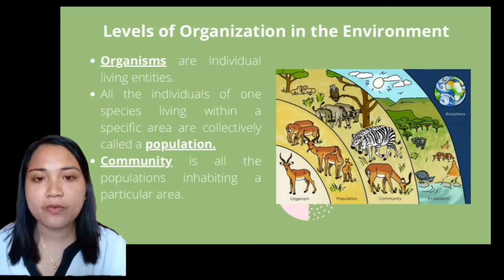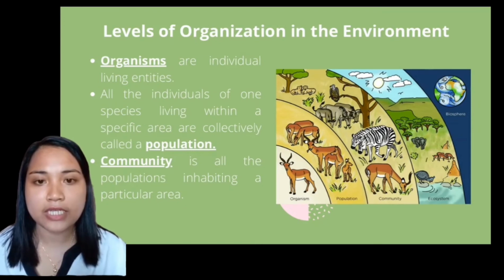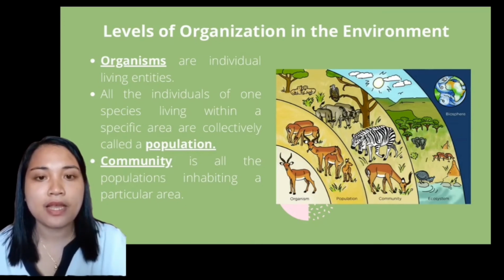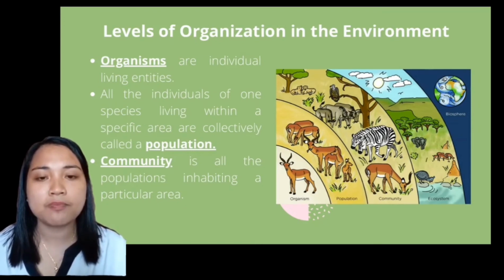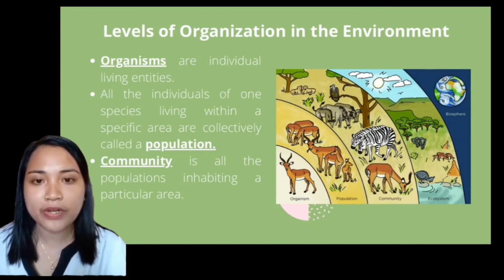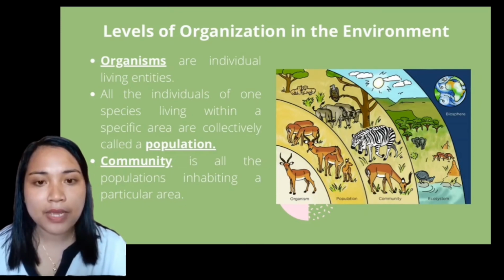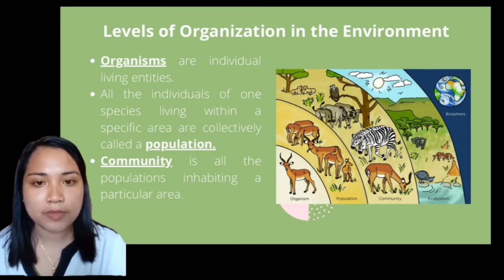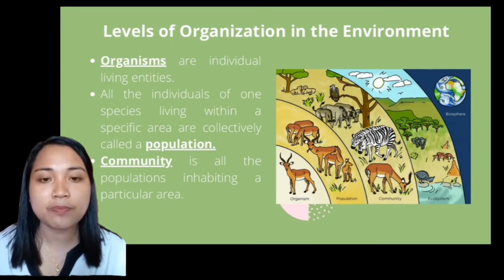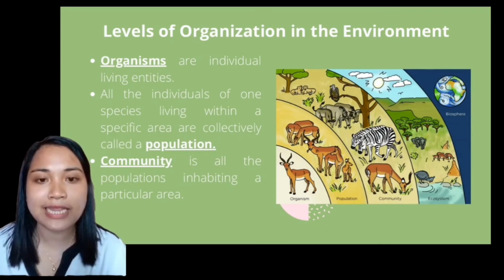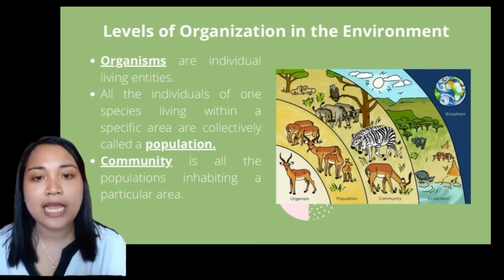Organisms are individual living entities. For example, an antelope on an African savanna is an organism. All individuals of one species living within a specific area are collectively called a population. For instance, a savanna may be home to many antelopes. All of these antelopes represent the population of antelopes in this area.